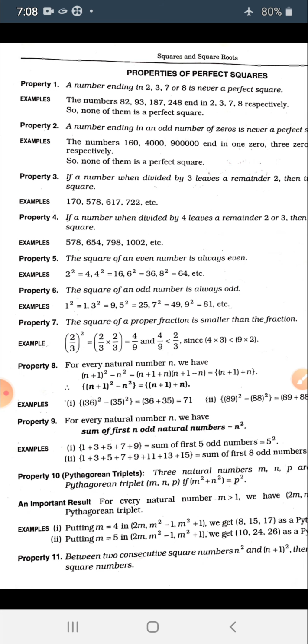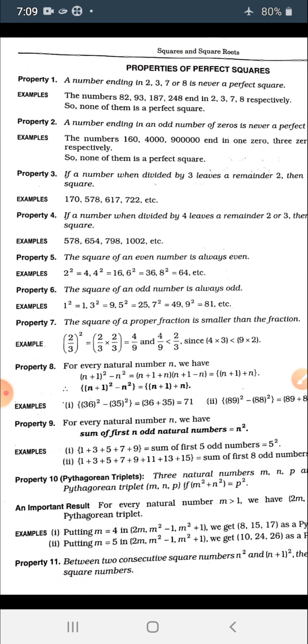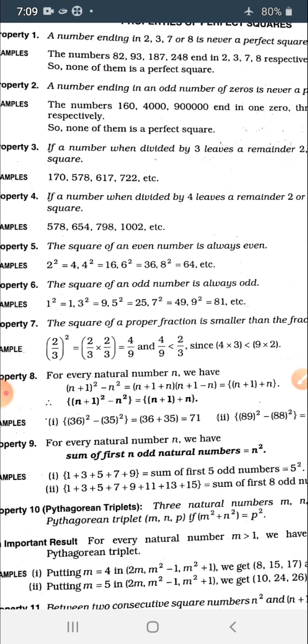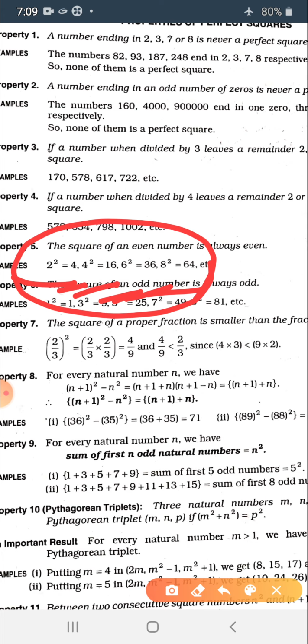The next property says that the square of an even number is always even. You might have felt it. 2 is an even number. As I've told you already, all the even numbers are divisible by 2, or you can say it the opposite way also, that if a number is divisible by 2, then the number is an even number. So the square of 2 is 4, the square of 4 is 16, the square of 6 is 36, and the square of 8 is 64.